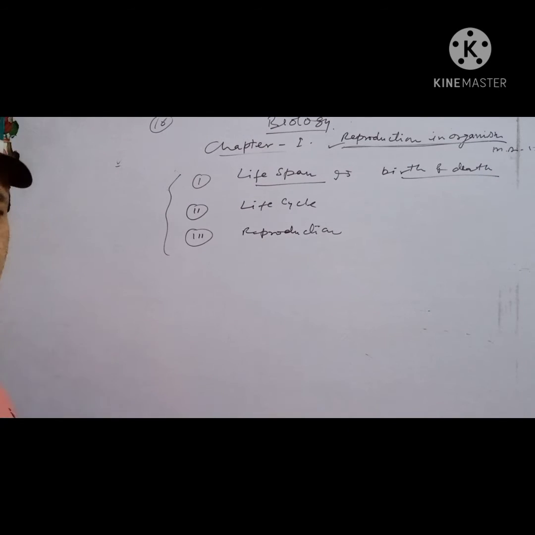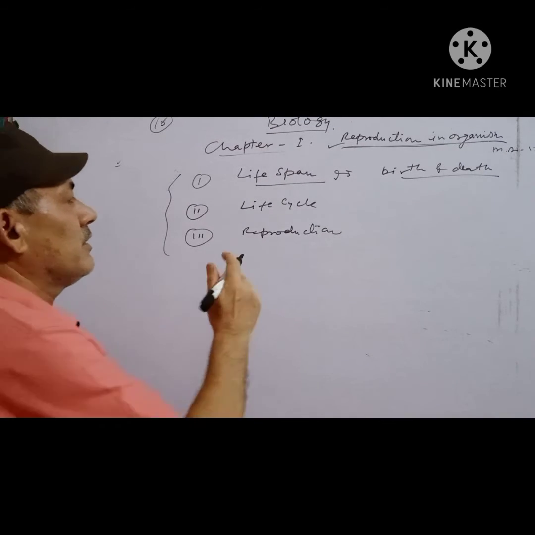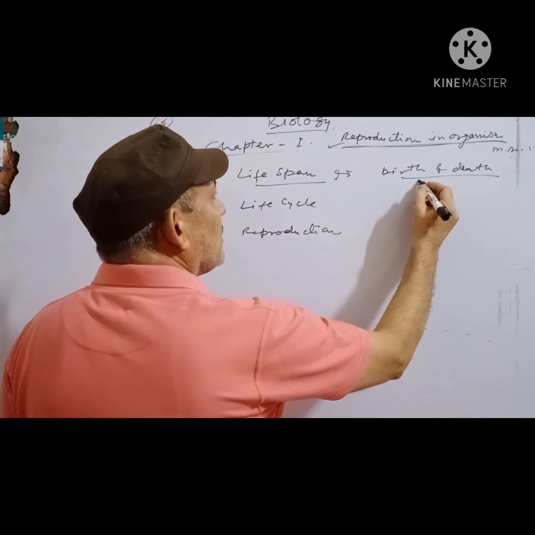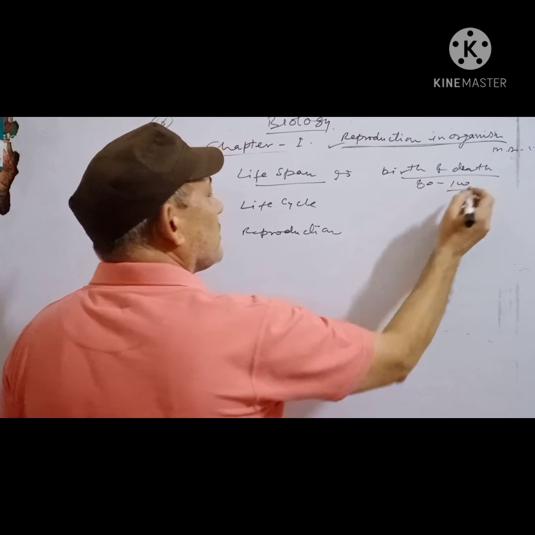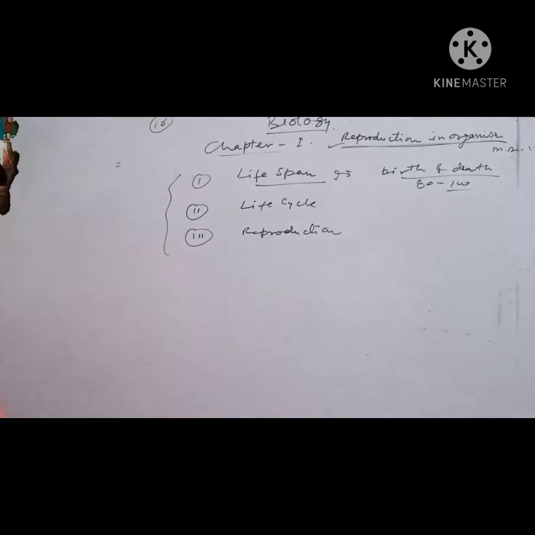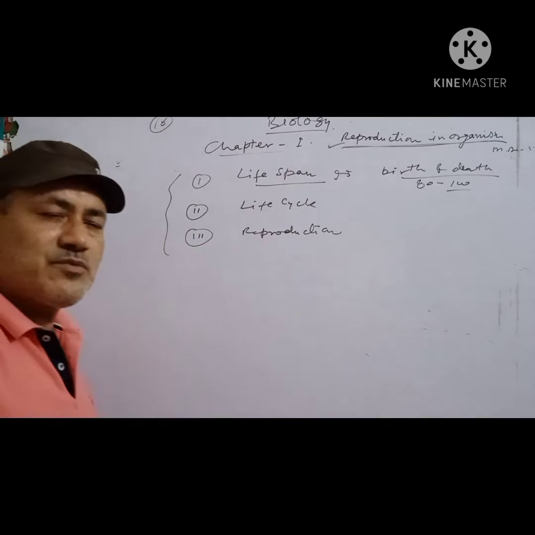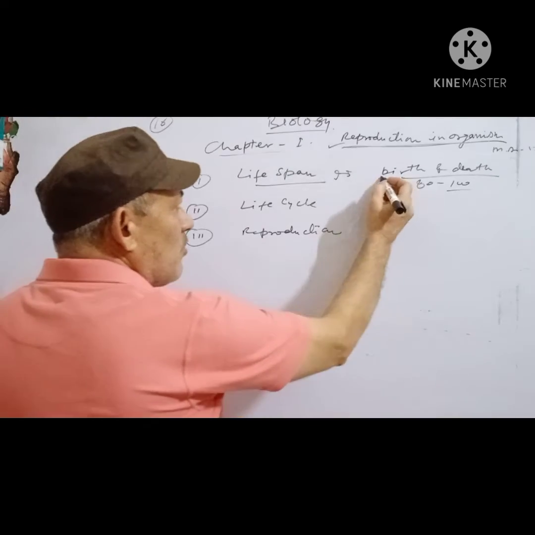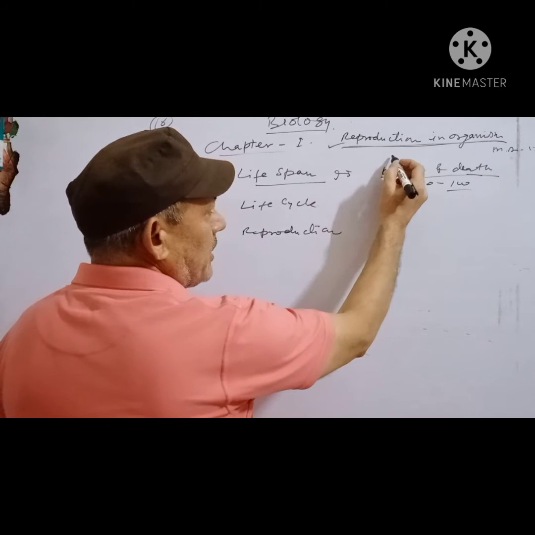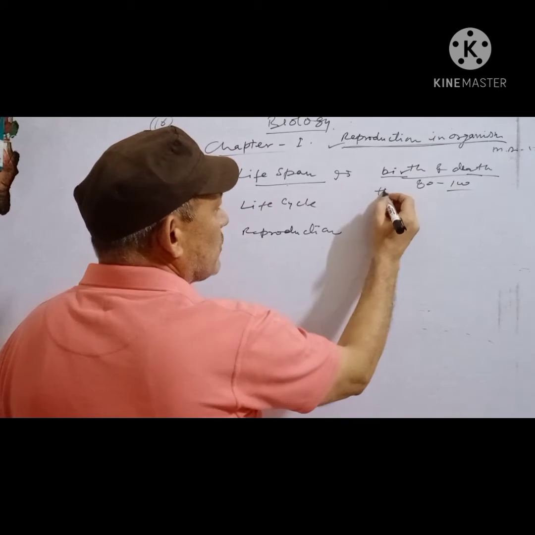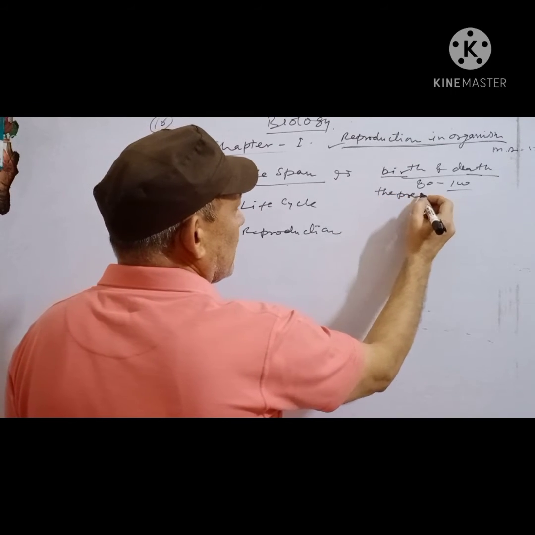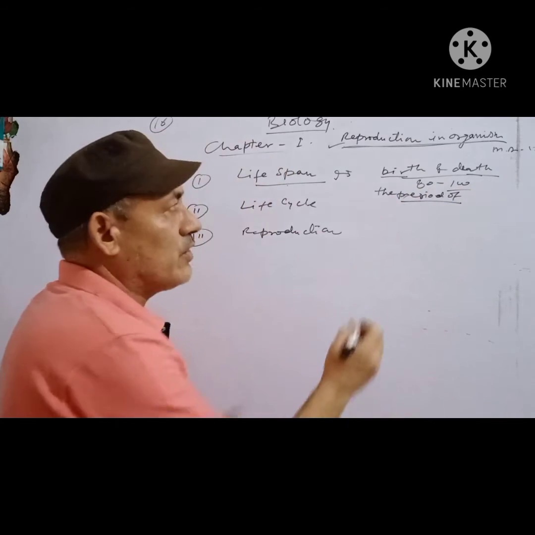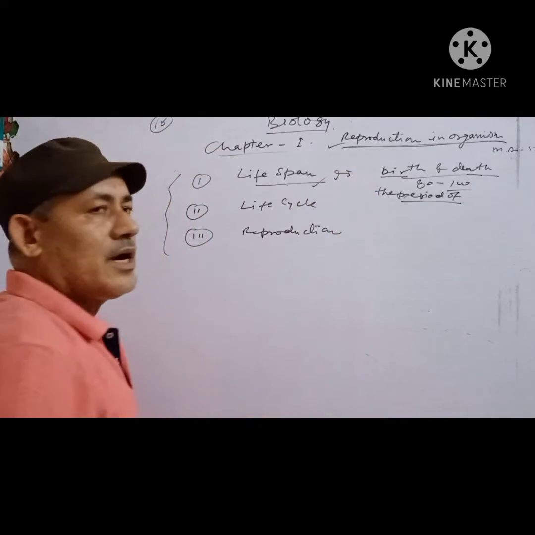For example, a human being's lifespan is 80 to 100 years. Generally, it is not necessary every person lives 80 years, 100 years, or 50 years. From birth to death, the period in between birth and death is called lifespan.